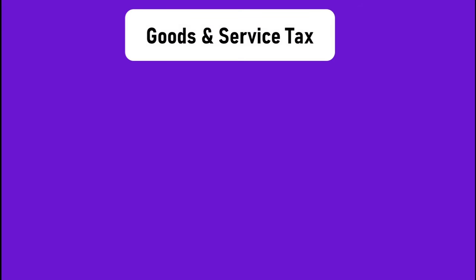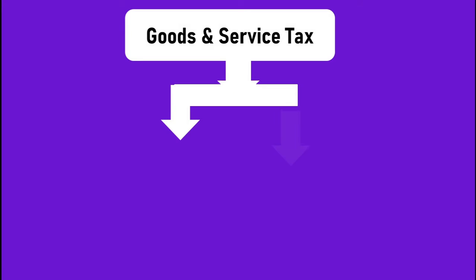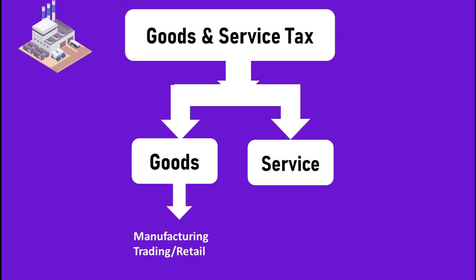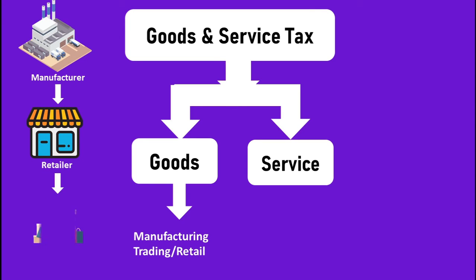Okay, let's see goods and service tax. As the name itself tells, it is tax on goods and services. Goods includes manufacturing goods, trading goods. Trading means buying and selling goods. The journey of the product starts from the factory where it is manufactured. The manufacturer sells the goods to the retailer. The retailer sells the goods to the consumer.